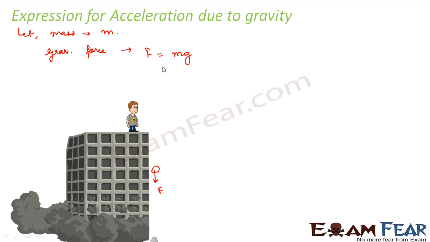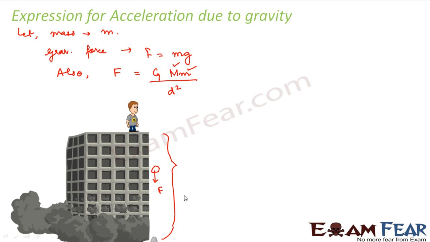Also, we know that the force of attraction between any two objects is given by the universal law of gravitation. What are the two objects in this case? One object is the stone and the other is the earth. The expression is G into capital M into small m divided by d square, where capital M is the mass of the earth, small m is the mass of the stone, and d is the distance between the stone and the earth. Let us suppose d is the height of this building.